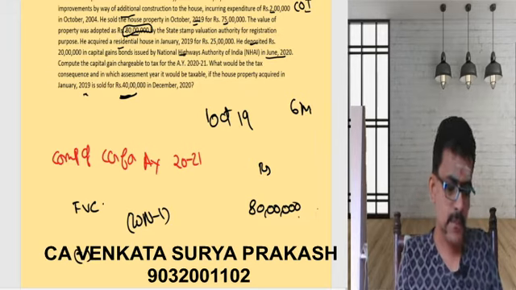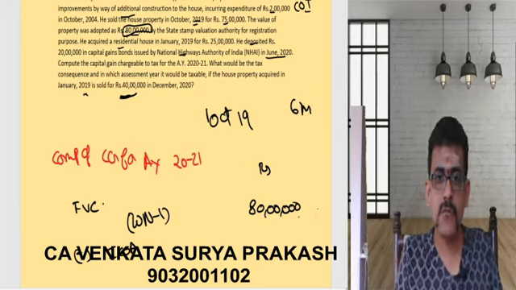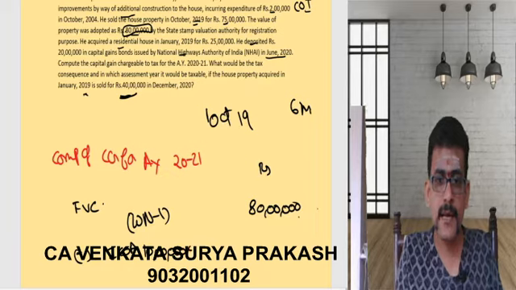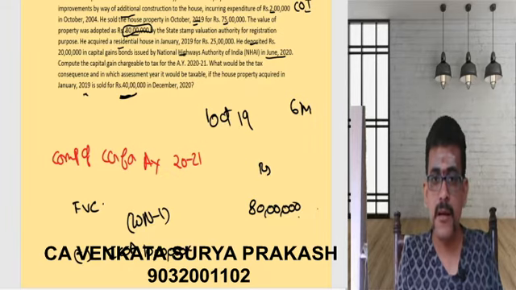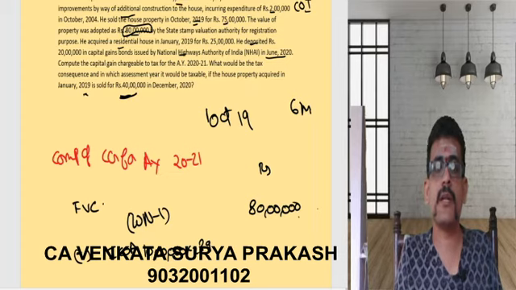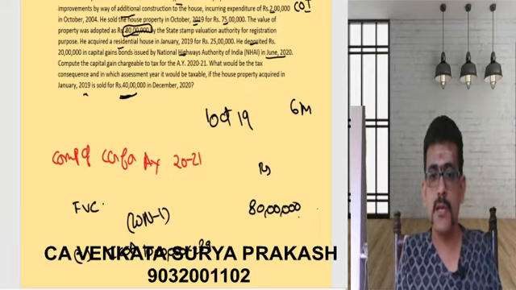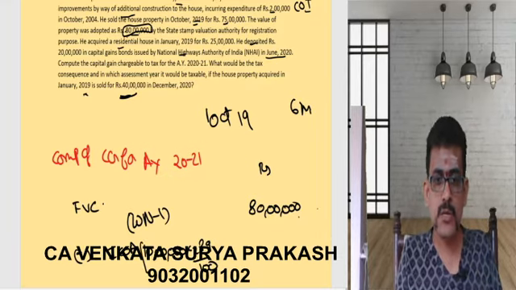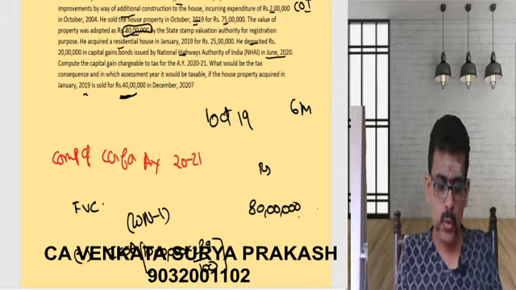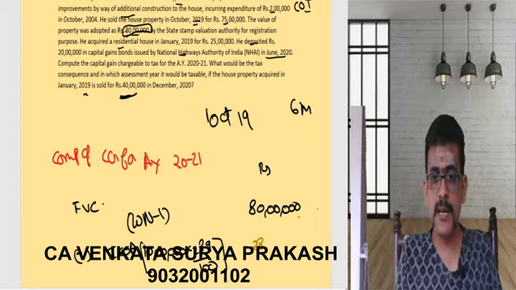Then less the indexed cost of acquisition. What is the cost of acquisition? 10 lakhs was the cost of acquisition, 10 lakhs into the index value for the year of transfer. What is the year of transfer? 289 is the index value for the year of transfer. When was this property acquired? In January 2002. That means in the financial year 01-02 the property was acquired. So ultimately divided by 100. This gives you the indexed cost of acquisition. So what is the value you are getting there? You are getting 28 lakhs 90,000 as the indexed cost of acquisition.